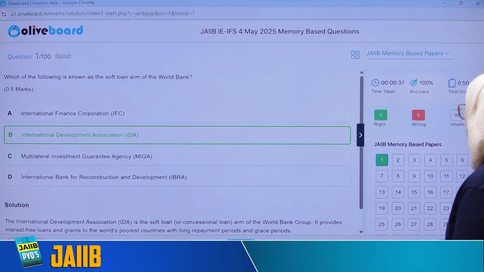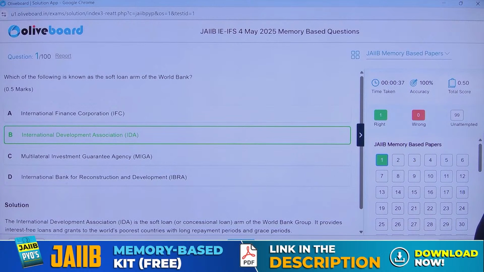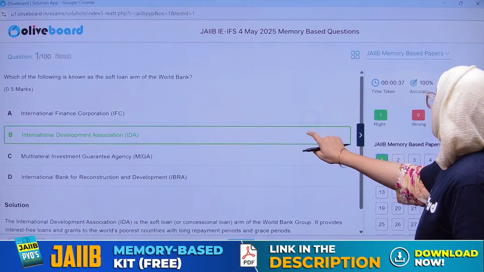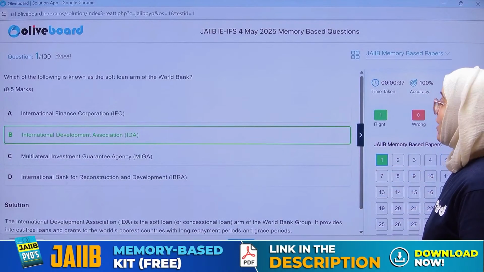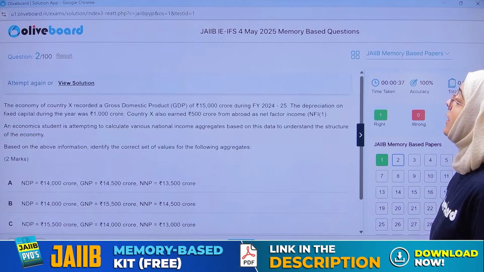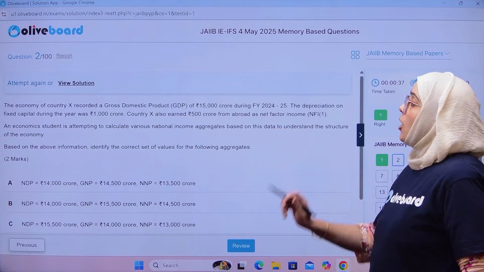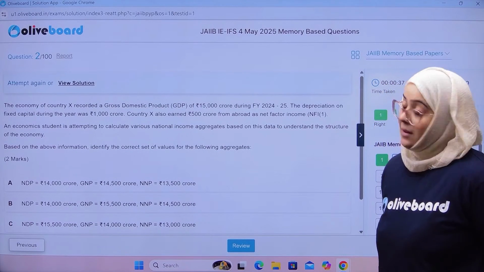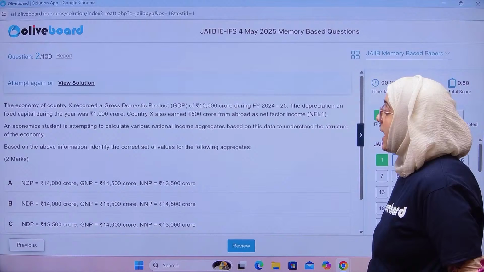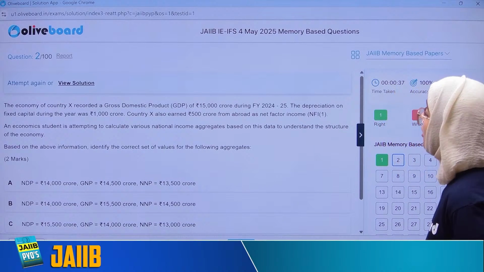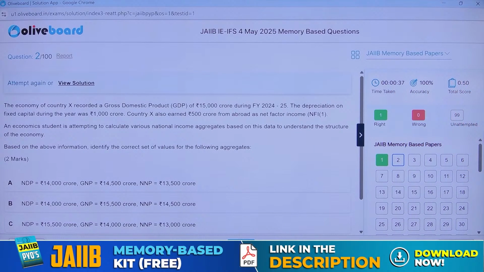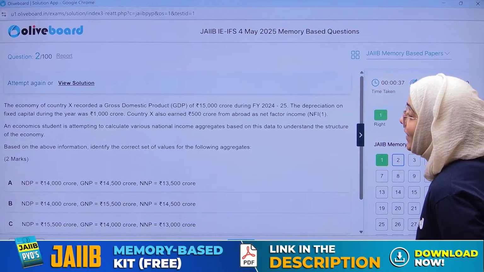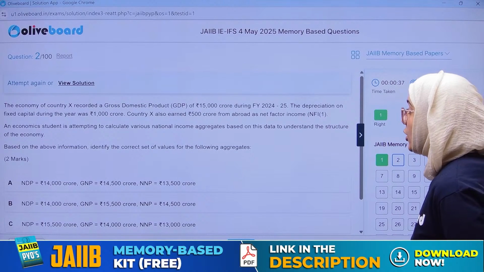Okay, everyone, guys? So can we do the next question? The answer was International Development Association. Now next, the economy of country X. This is a numerical question. The economy of country X recorded a GDP of 15,000 crore for the financial year 2024-25. The depreciation on fixed capital was 1,000 crore.